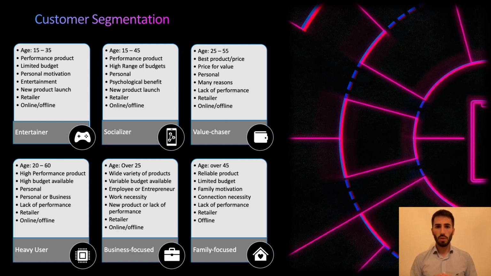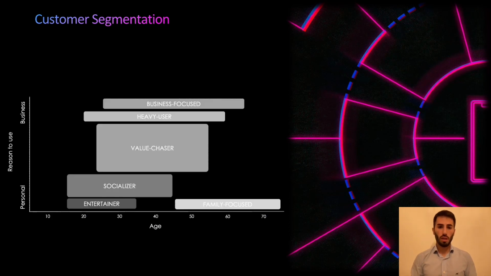After this, we need to consider these segments and try to think about 2 criteria that we are going to choose to create a distribution of this in the market. The 2 criteria we thought were the best were the age, but also the why, the reason to use. And with this said, we were able to distribute the different segments, as you can see in this graph.